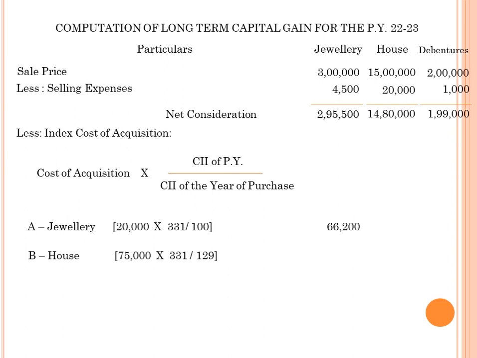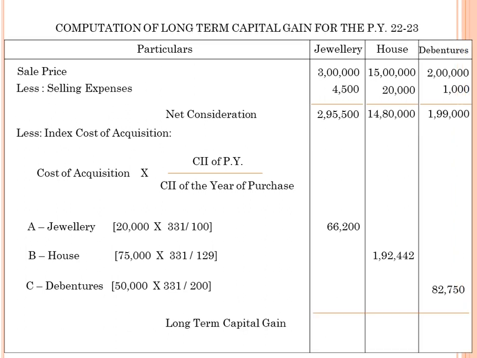Next the house: 75,000 cost of acquisition in 2007, into the current previous year CII index 331 divided by 129, the value is 1,92,442. And next the debenture: 50,000 cost of acquisition into CII for the previous year 331 divided by the year of purchase CII 200,